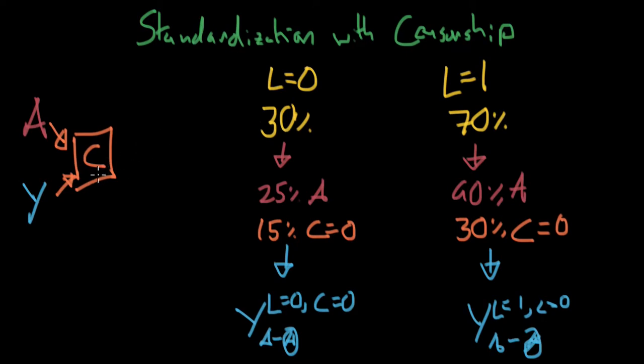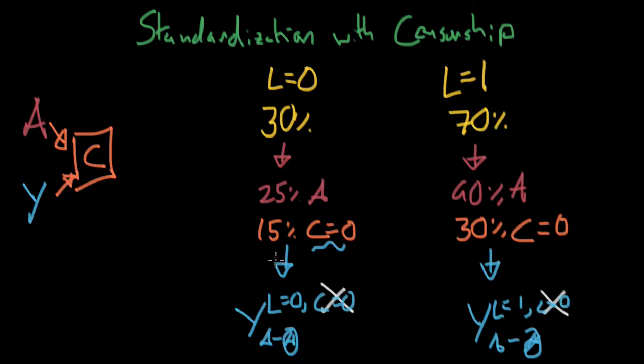Well, other than just explaining that, hey, we only really care about C equals 0, we can do one more thing. And this one more thing is we can assume exchangeability within the C populations, within death and no death. So we can assume that if we were to measure the arrhythmia in patients that died, that causal effect would be the exact same as if we were to measure the arrhythmia in patients that had not died. So we can assume exchangeability within subpopulations. If that is true, we no longer need to condition upon C.